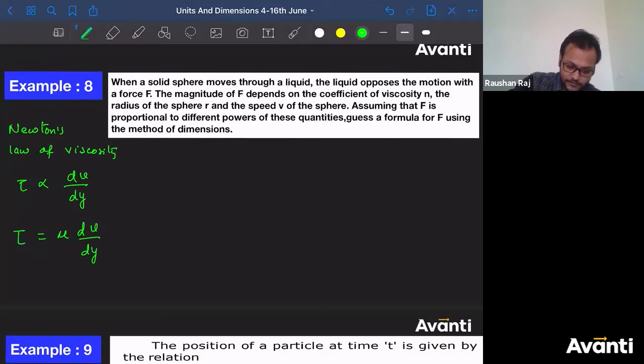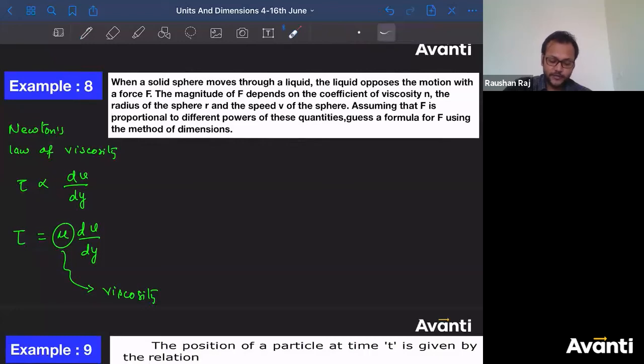So this mu is the viscosity. In some books you will find viscosity as mu, somewhere it will be written as n, somewhere as eta also. Now what is tau here? This is the shear stress.